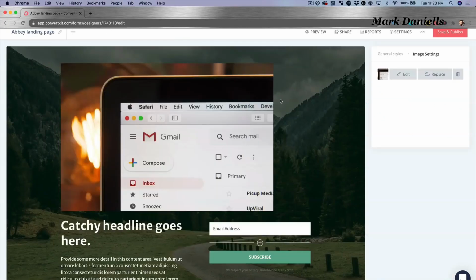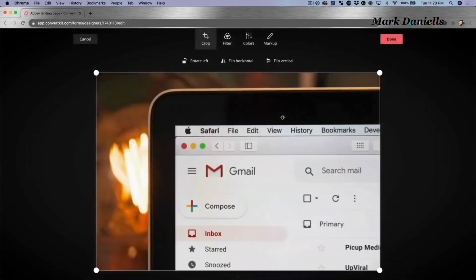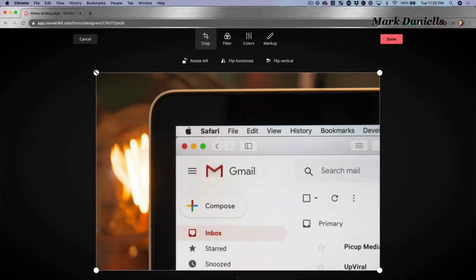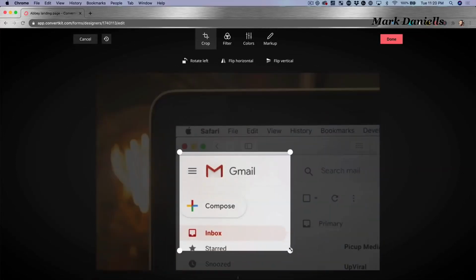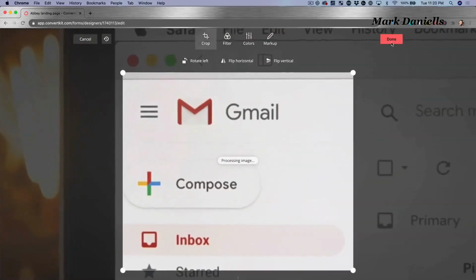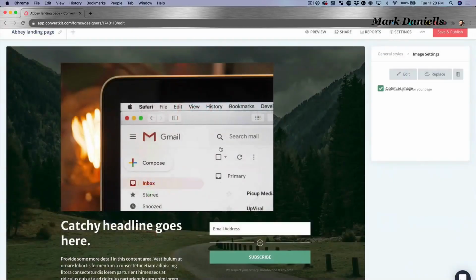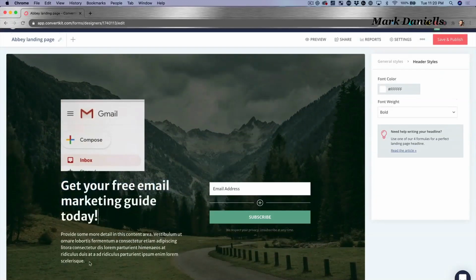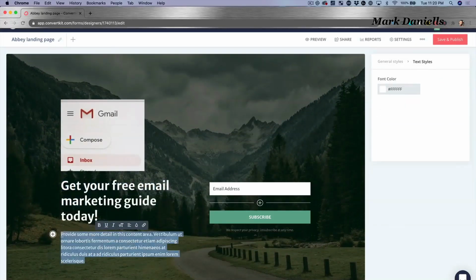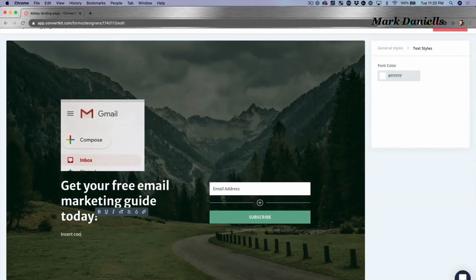Why not? That's a little bit too big. Okay, let's click and edit that and let's make it a little bit smaller. I'm going to crop this. This is all, again, within ConvertKit. So I'm going to go here just because I want this little tiny segment. Done. Boom. There we go. Catchy headline goes here, some other text here, and as you can see, I can just simply click and change things around, insert, cool, copy here.